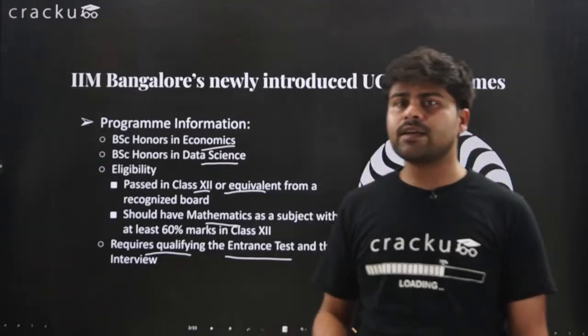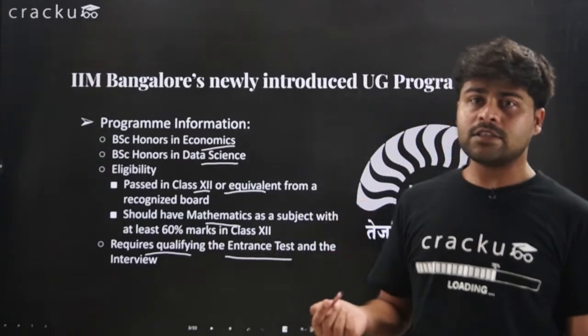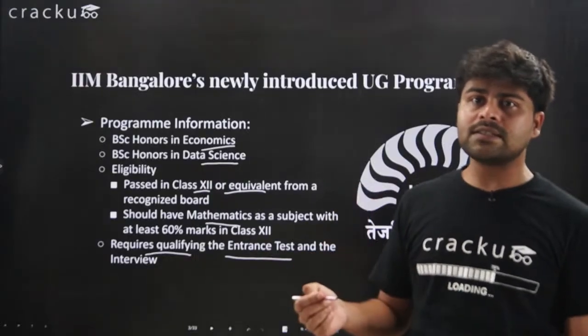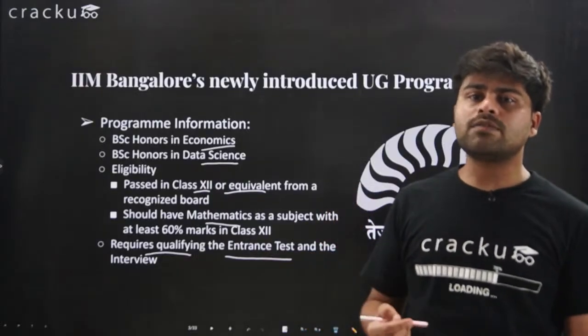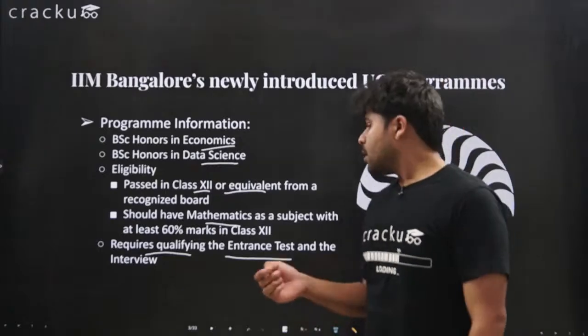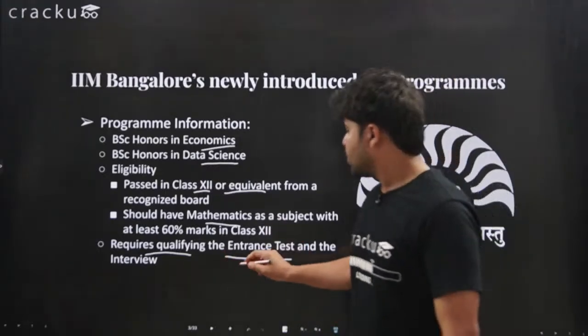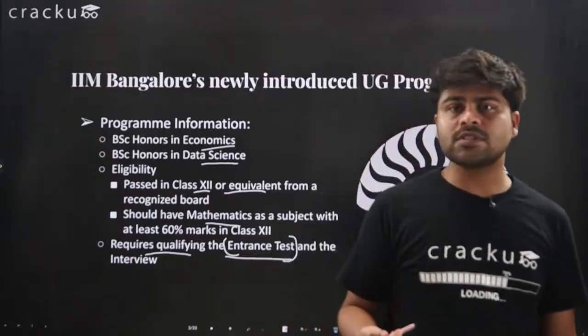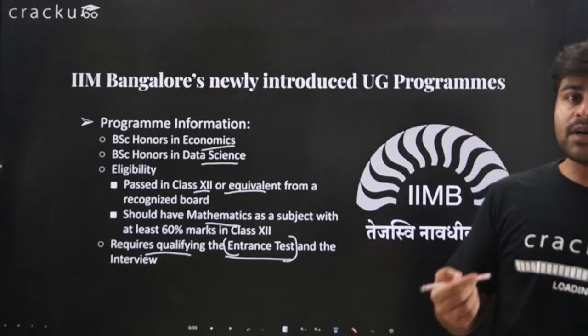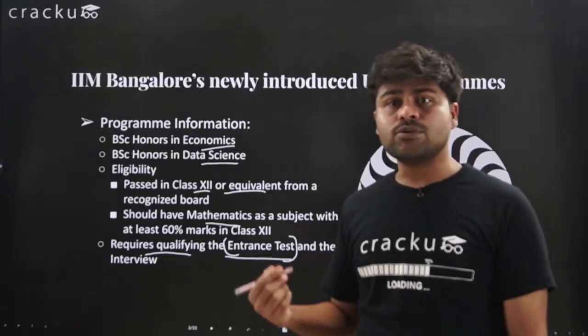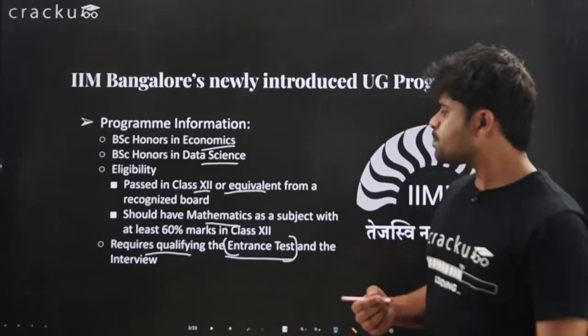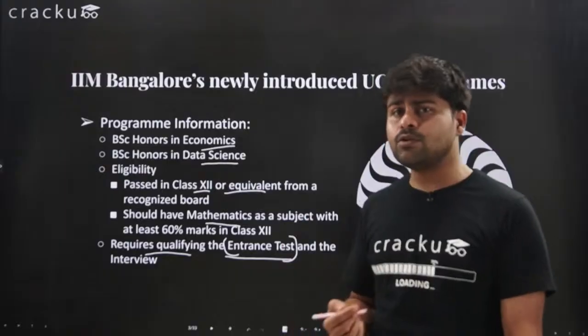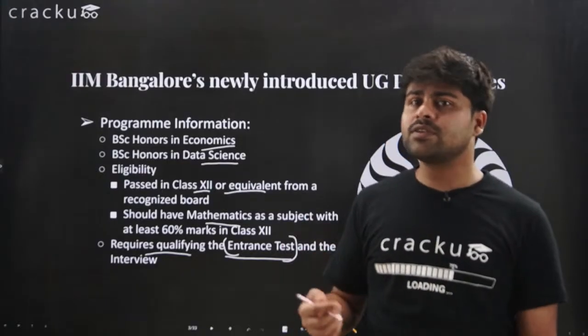So if you want to take admission in the institute, you'll have to sit for the entrance test and qualify the interview. The entrance test is the main point here, because we are trying to help you prepare for it if you really aspire to join IIMB and the new UG courses that IIMB is introducing. In that regard, we will be doing the QA section of this entrance test.